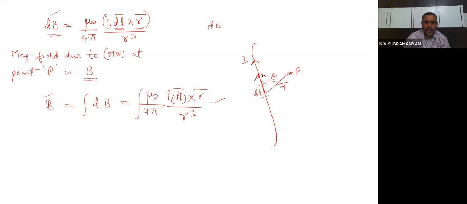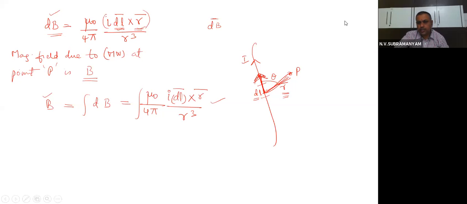Then you know the tangent direction is like this, and this is the direction of r. Then the dB direction must be perpendicular to the plane containing dl and r, and given by the right hand thumb rule. What rule? Right hand thumb rule. That means, you know, all of you,